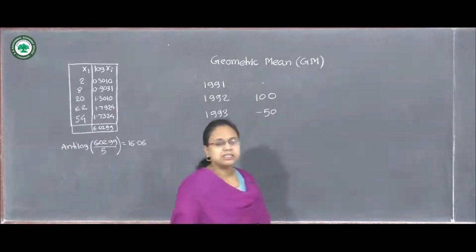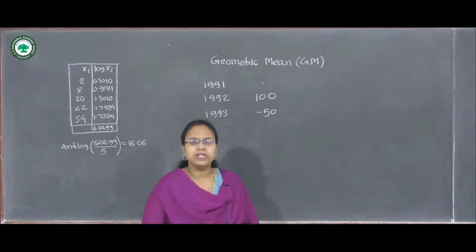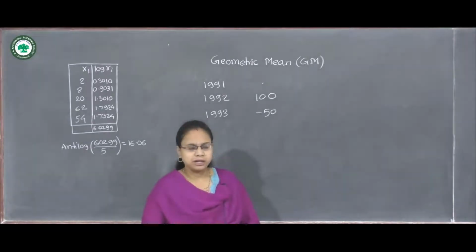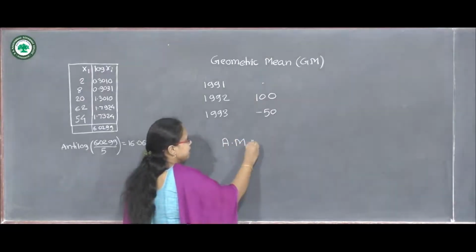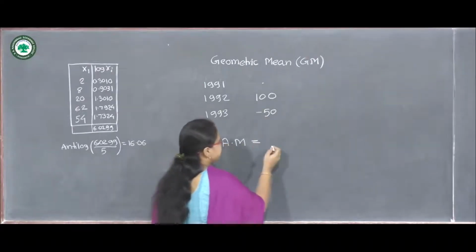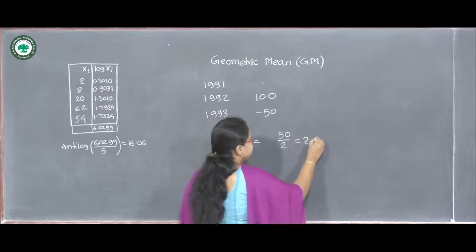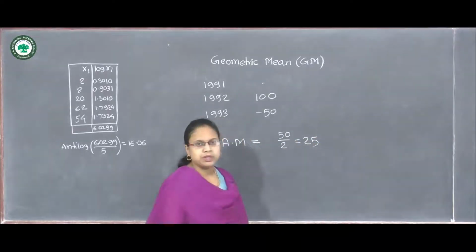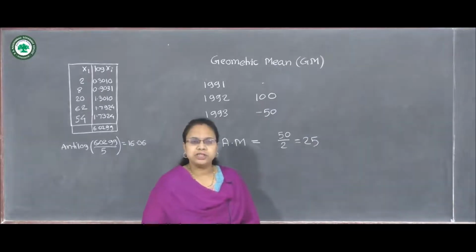In this case, suppose we are asked to obtain the average change in price. If we use the arithmetic mean here, we know the definition: we add these two terms and divide by 2. So we will get 50 upon 2, which is 25.